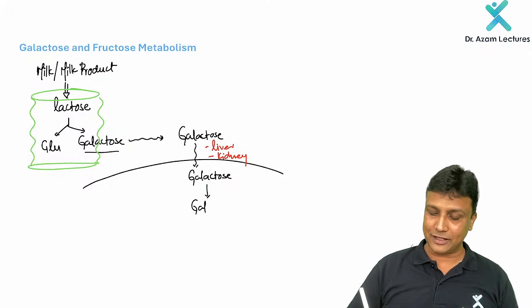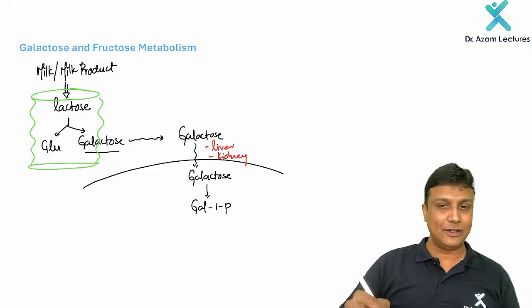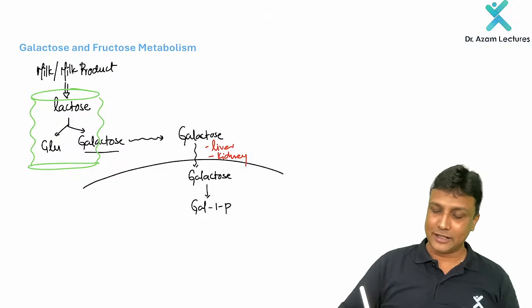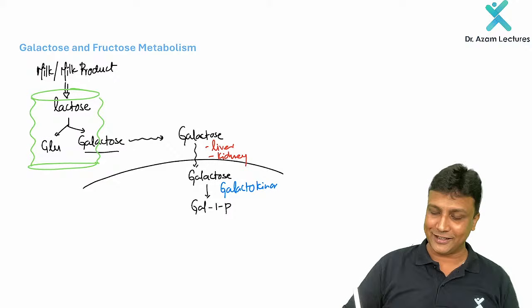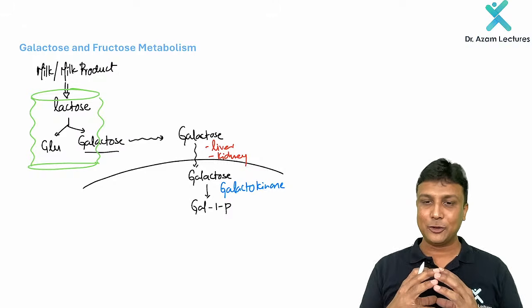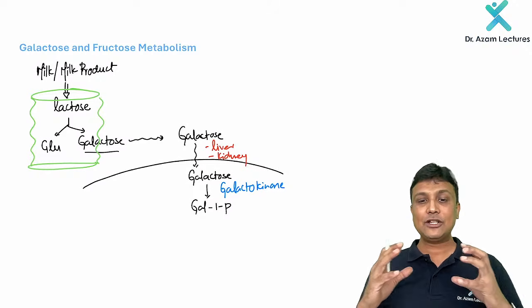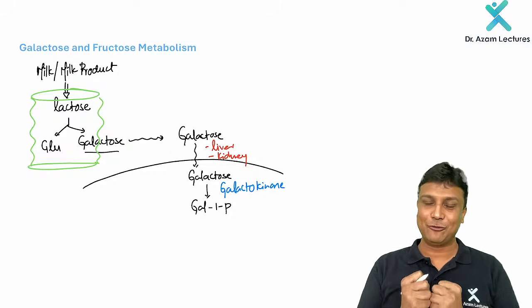To trap it, we attach a phosphate group, forming galactose 1-phosphate. Whenever you add the phosphate group, the enzyme is a kinase, and that one is galactokinase. So as soon as galactose enters, you attach the phosphate group. And once you attach it, that galactose will be trapped inside the cell.